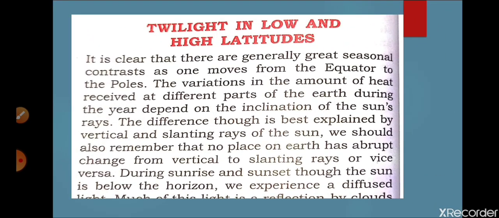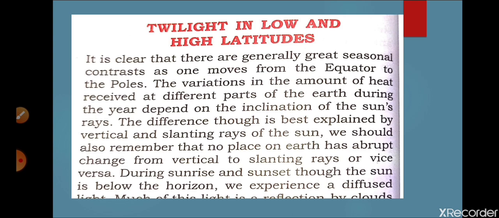Now we are going to discuss twilight in low and high latitudes. What does it mean? It means that the phenomenon of dawn and dusk is experienced more in temperate regions. What is dawn and dusk? Dusk is the time of sunset, and dawn is the time of sunrise. Twilight is the time duration between day and night. It is the period when it is neither day nor night, the duration between sunset and complete darkness, and that is known as twilight.